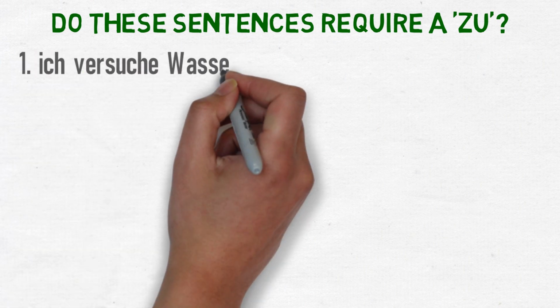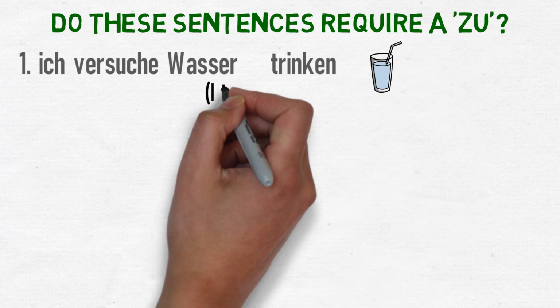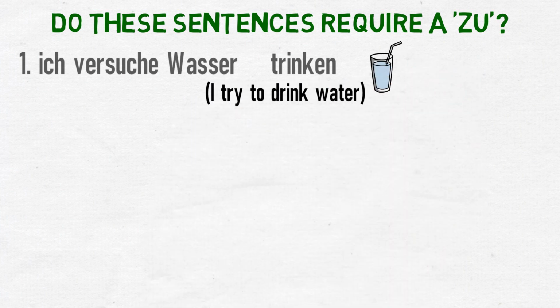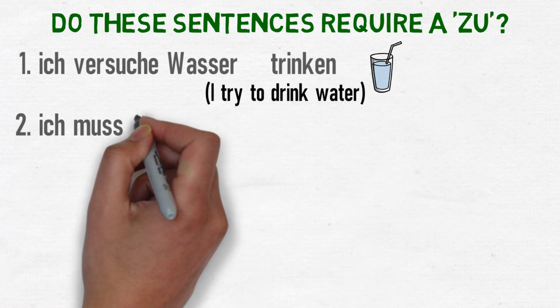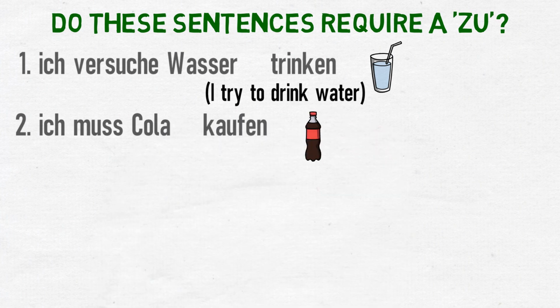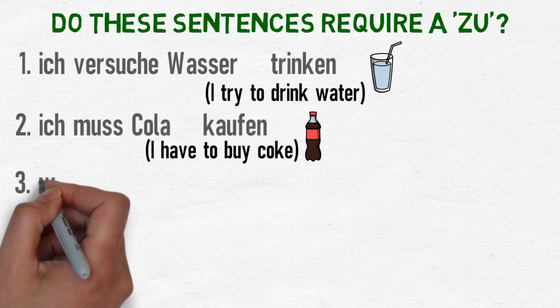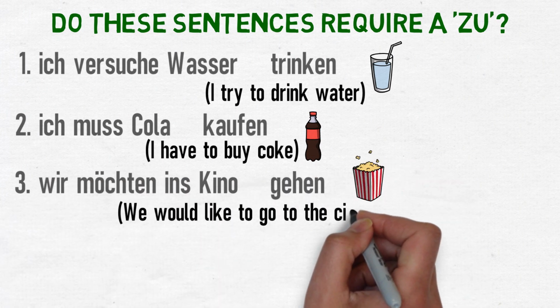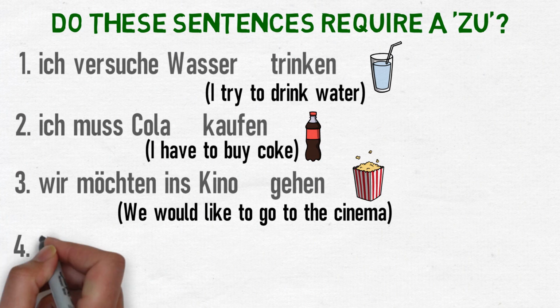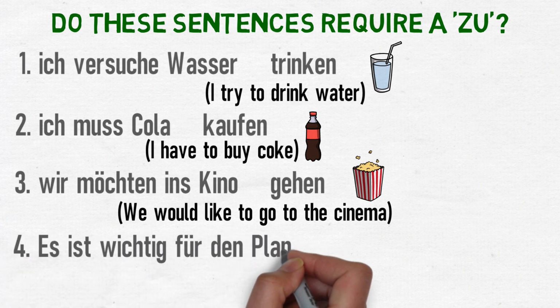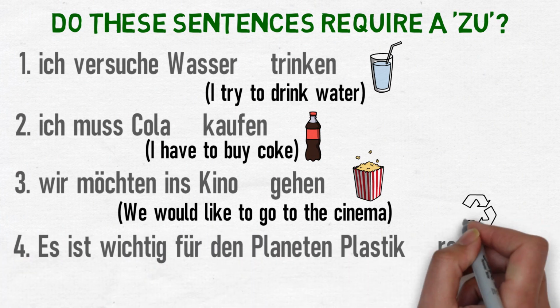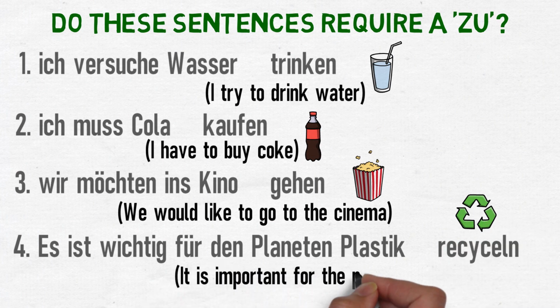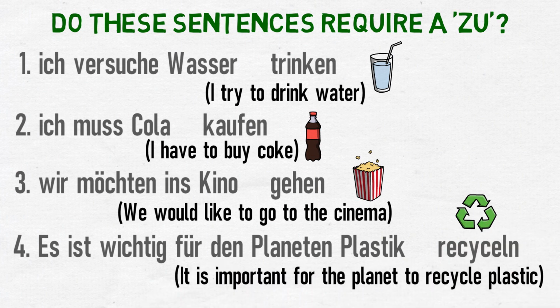Ich versuche Wasser trinken. I try to drink water. Ich muss Cola kaufen. I have to buy Coke. Wir möchten ins Kino gehen. We would like to go to the cinema. Es ist wichtig für den Planeten, Plastik recyceln. It is important for the planet to recycle plastic.